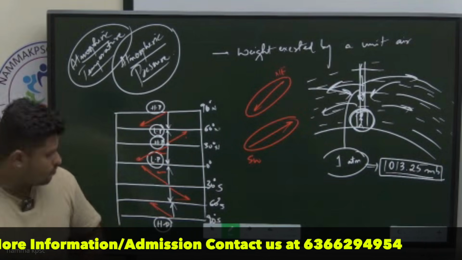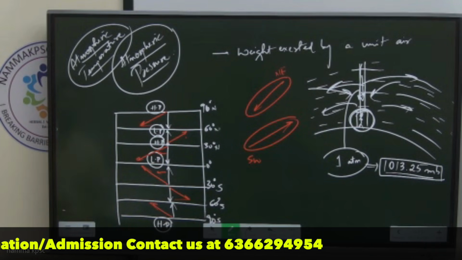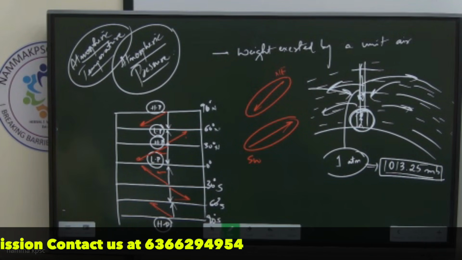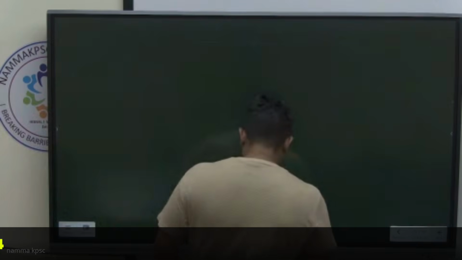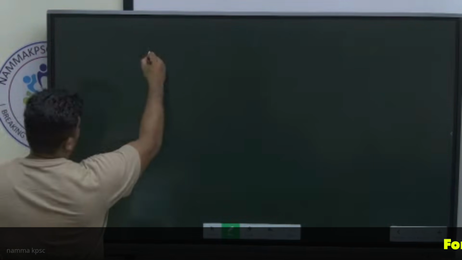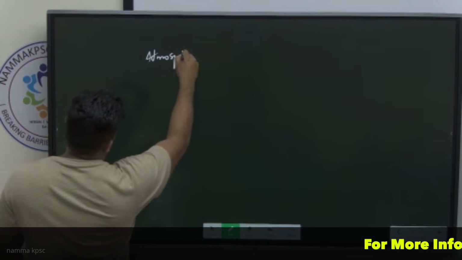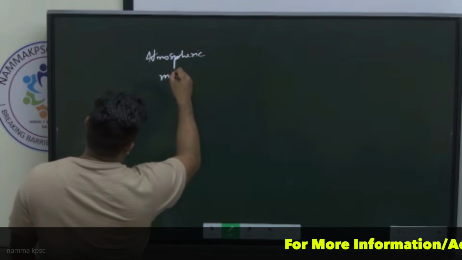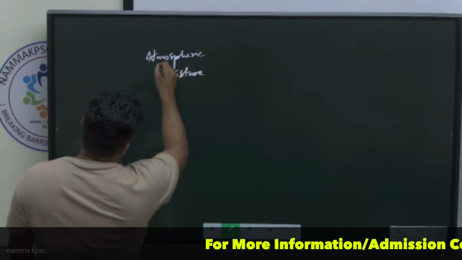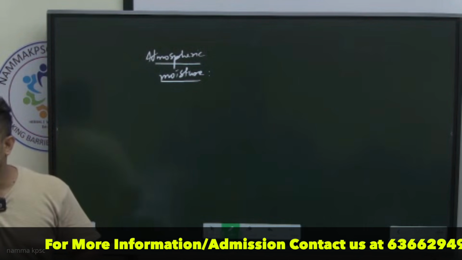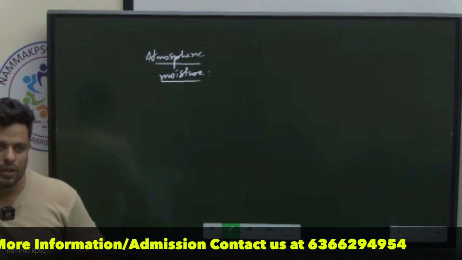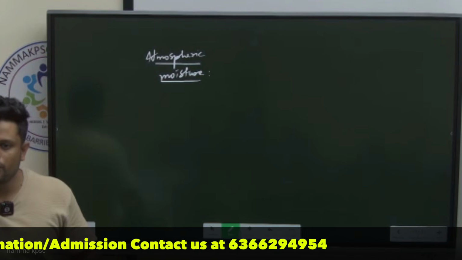Then apart from this, atmospheric temperature, atmospheric pressure, seasons are done, you know the wind patterns. And what about the atmospheric moisture? Let's finish some basics of atmospheric moisture quickly. Tomorrow, in the next class, we'll start with climatology afresh. Atmospheric moisture is nothing but the amount of water vapor present in the air. How much water vapor is there in the atmosphere in totality is what we call atmospheric moisture.